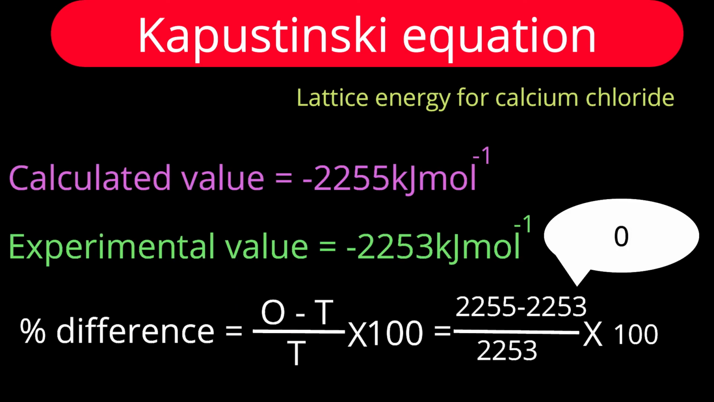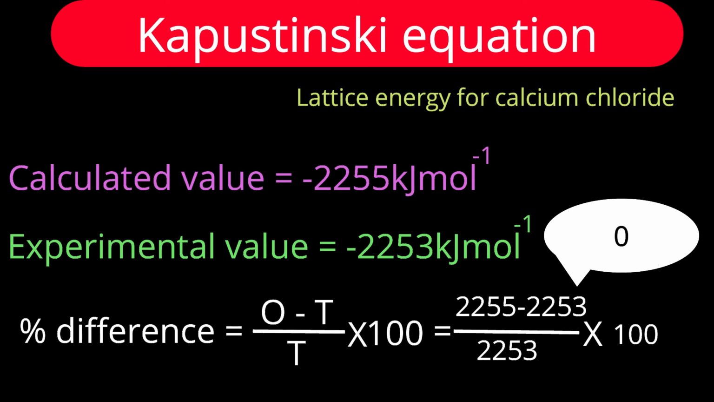Just now we found the calculated value, minus 2255 kilojoule per mole. The experimental value is minus 2253 kilojoule per mole, hardly a difference of 2 kilojoule per mole in such thousands of kilojoule per mole. So the percentage difference is the calculated value minus the true value, which we consider as the experimental value, divided by the true value, into 100. Substitute the values and you will get an answer nearly equal to 0, meaning that the Kapustinskii equation has given the lattice energy for calcium chloride in good approximation.